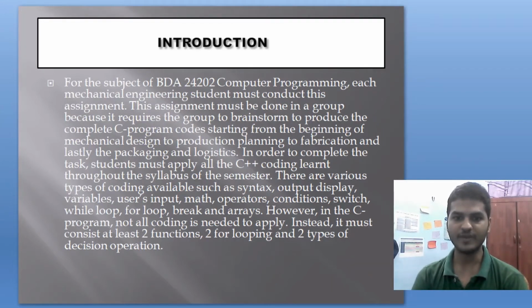In order to complete the tasks, students must apply all the C program coding learned throughout the syllabus of the semester. There are various types of coding available such as syntax, output, display, variable, user input, math, etc. However, in the C program, not all coding is needed to apply. So inside, the program must have at least two functions, two loopings, and two types of decision operation.